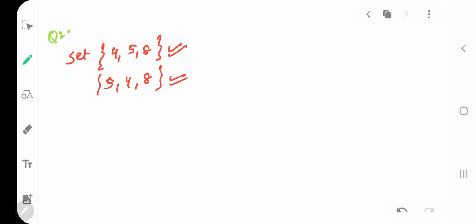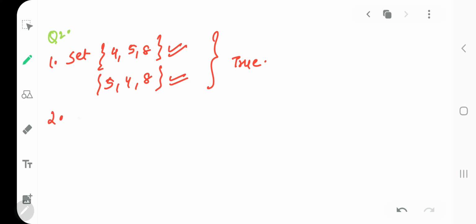In that we have to state whether true or false. A set which consists of 4, 5, 8 is same as 5, 4, 8. Now one set has these elements, the other set has these elements. Can we say these both are same? Yes, we can say your first statement is true.